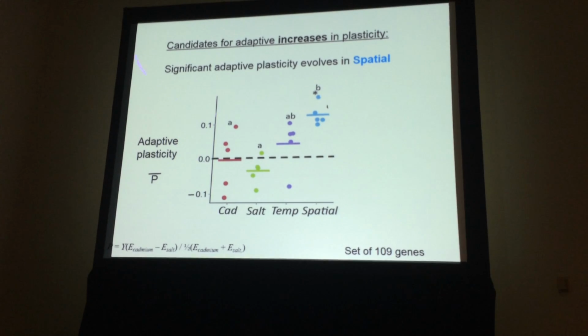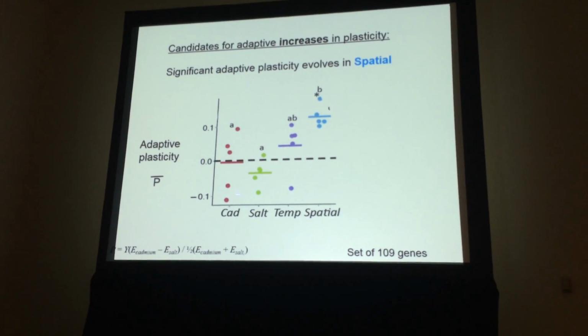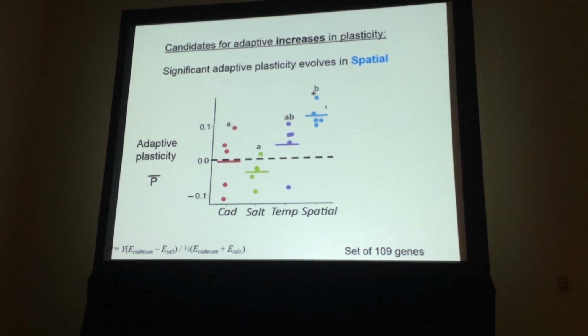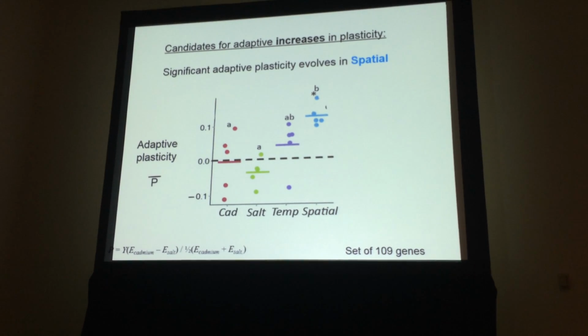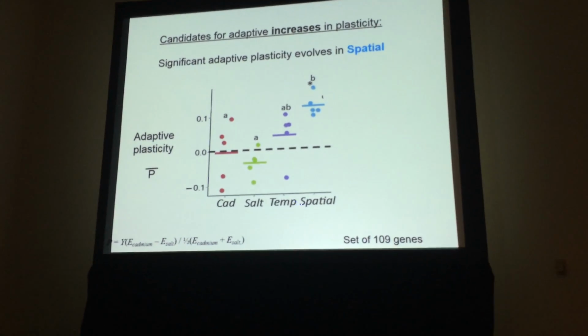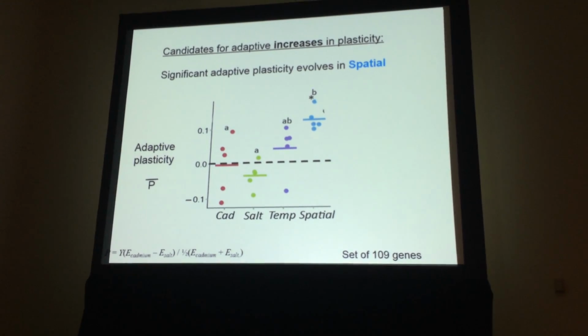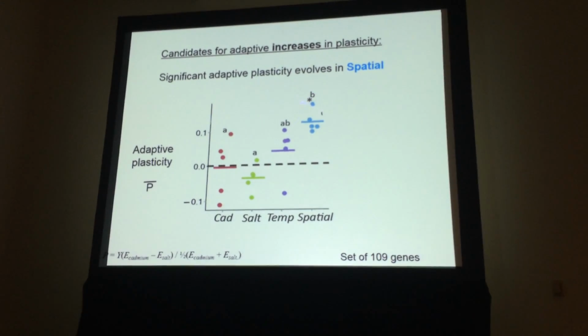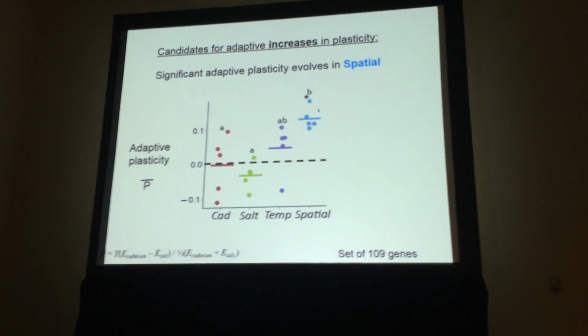And positive values here mean that plasticity is in the adaptive direction. And what you can see is that there's low levels of adaptive plasticity for the regimes with homogeneous selection, and higher levels of plasticity in the regimes with heterogeneous selection, significantly so in spatial, and at least there's a trend that is more so in spatial than in temporal.